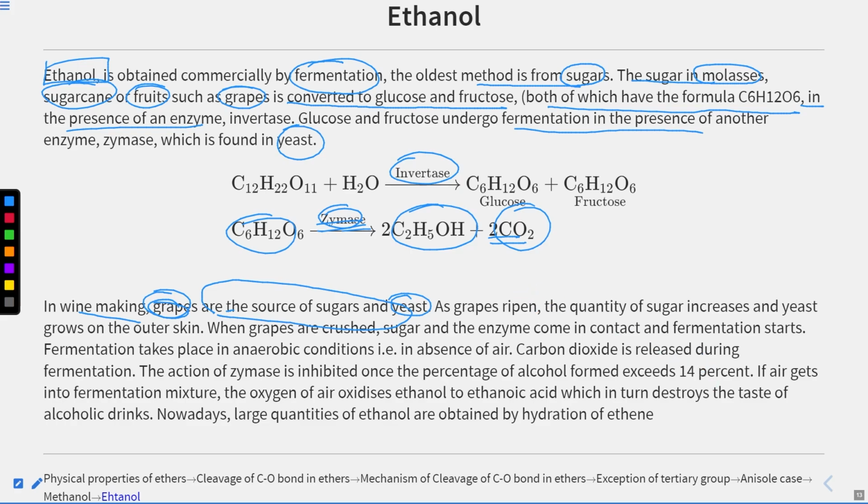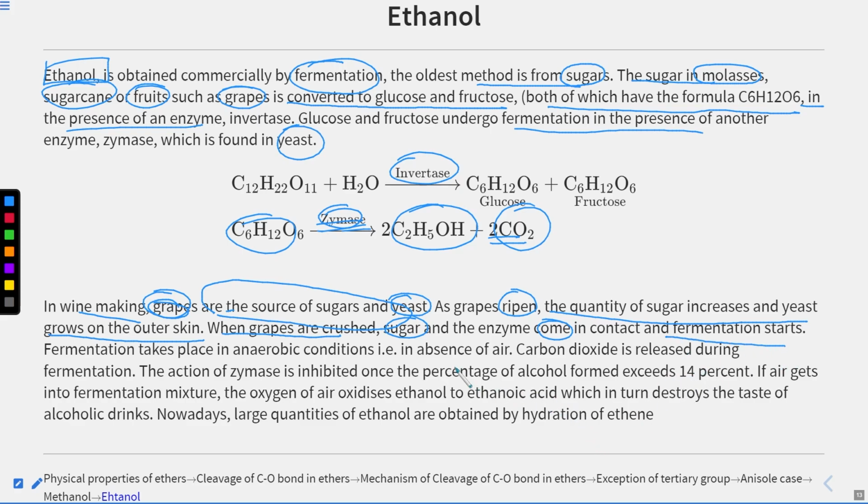As grapes ripen, the quantity of sugar increases and the yeast grows on the outer skin. You know that as fruits ripen, their sugar quantity increases, and with time yeast grows on their skin. So when these grapes are crushed, the sugar and the enzyme come in contact. Sugar is present inside the grapes, and on the skin the yeast is formed. So when we crush it, the sugar and enzyme come in contact and fermentation starts.